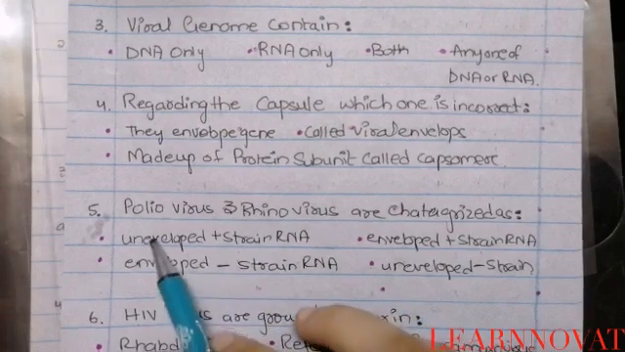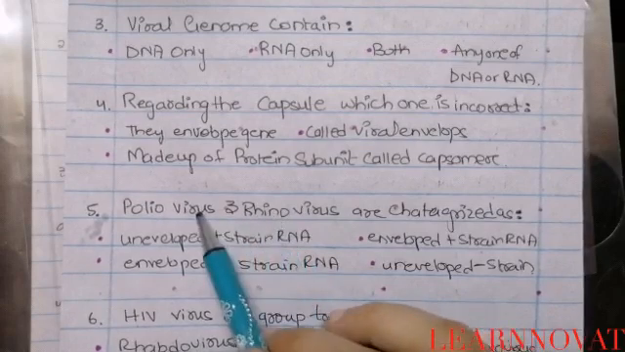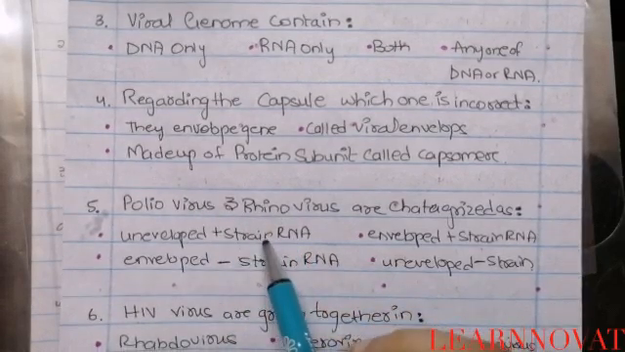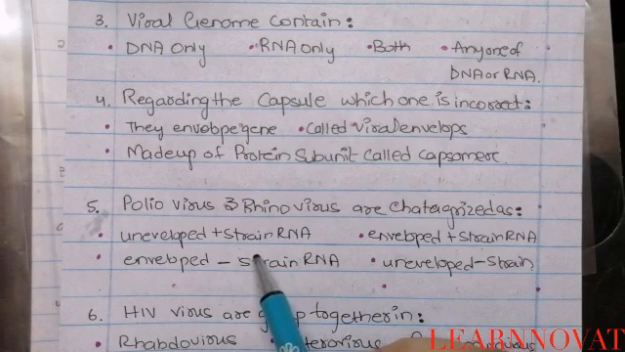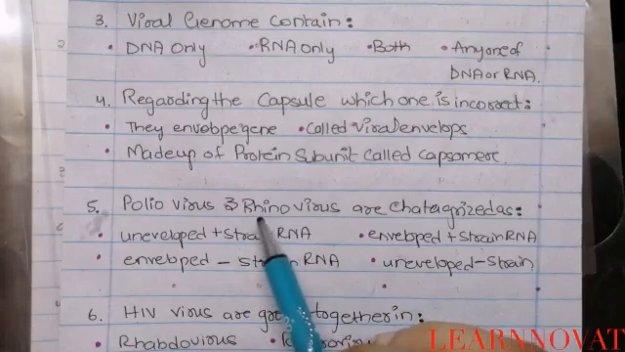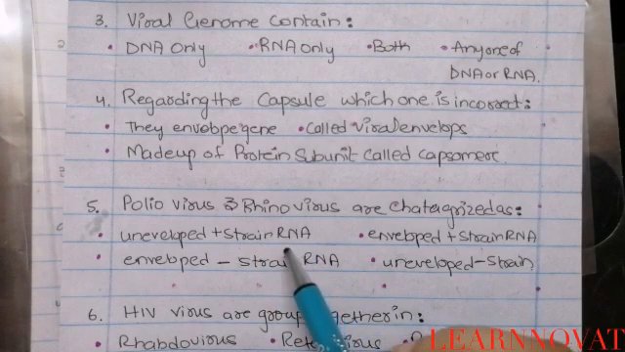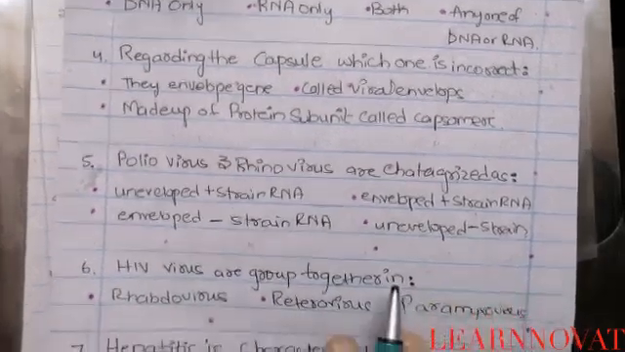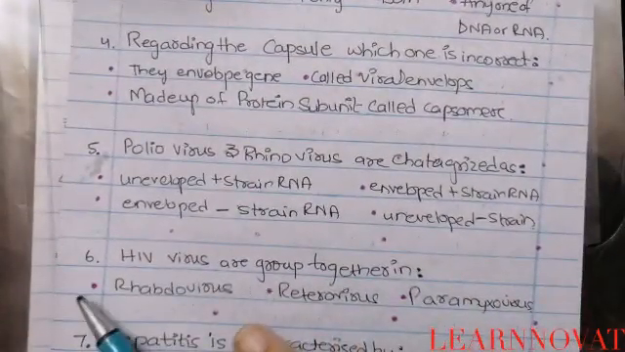So this is option number A, that is unenveloped plus strand RNA virus, that is categorized as the polio and the rhinovirus. So you have to learn the examples of these strand, enveloped and unenveloped viruses by heart. You have to remember these because they are frequently asked in MCQs, because they're difficult to remember. So they are very easily asked in the MCQs. So you have to remember either by mnemonic or by heart. It's your choice.